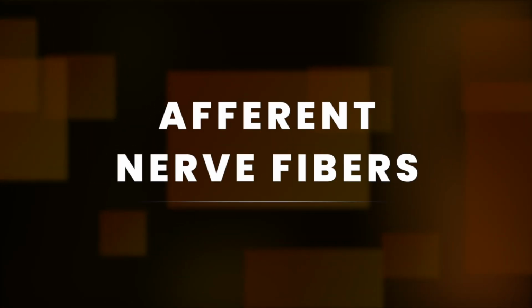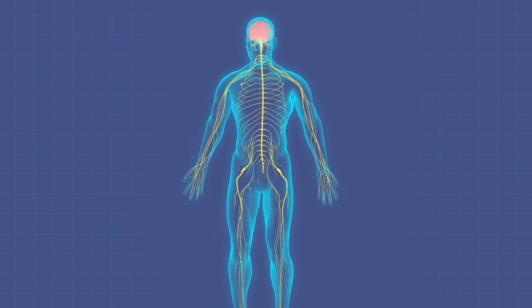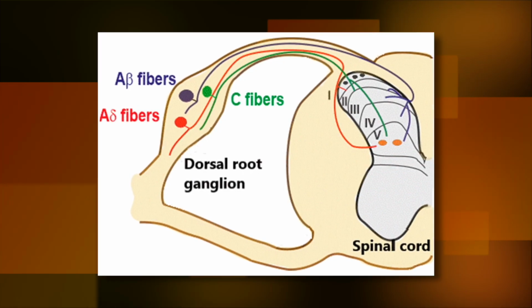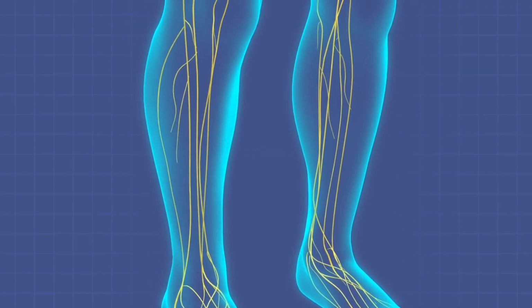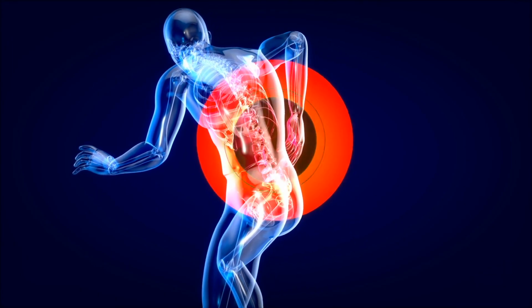Afferent nerve fibers. A-delta fibers, fast-conducting, myelinated. A-delta fibers transmit sharp, well-localized pain signals. These fibers are responsible for the initial, acute pain perception. C fibers, slower, unmyelinated. C fibers transmit dull, more diffuse pain signals. They are associated with a longer-lasting, persistent pain sensation.